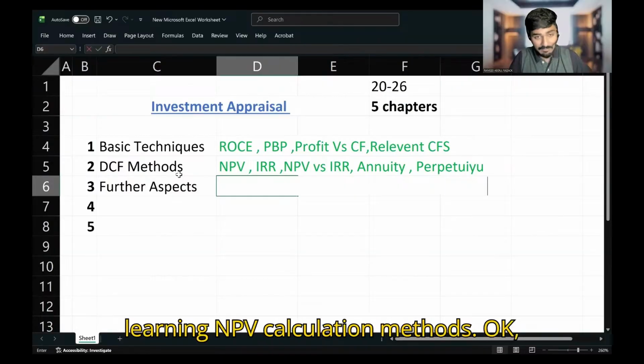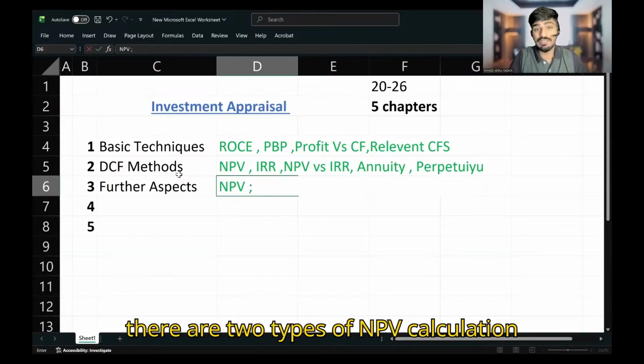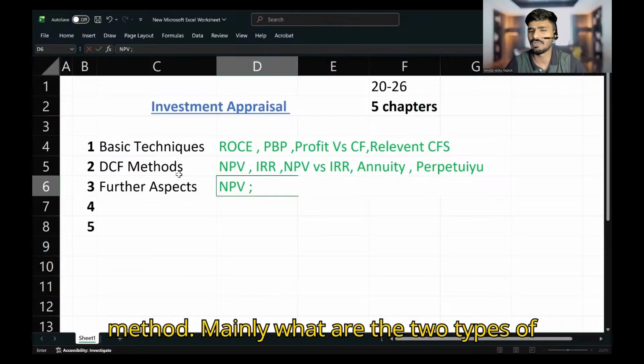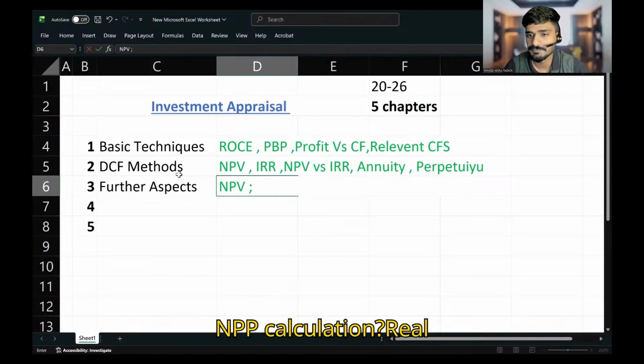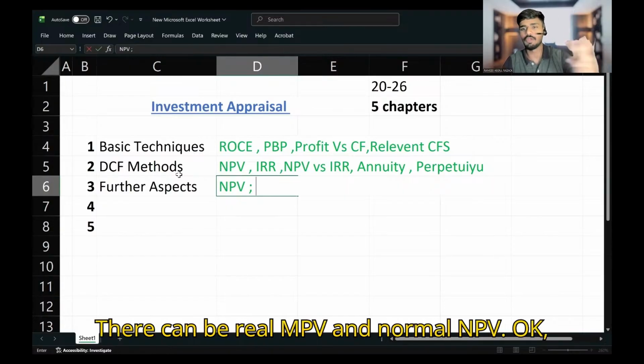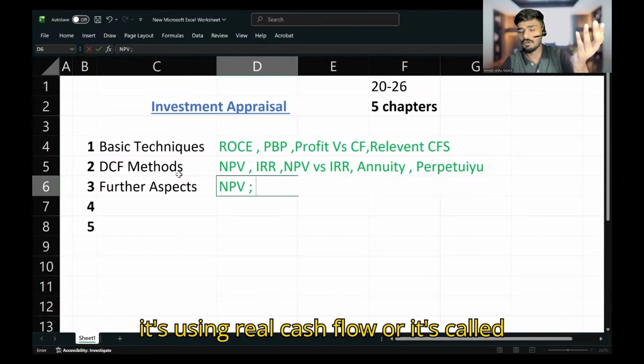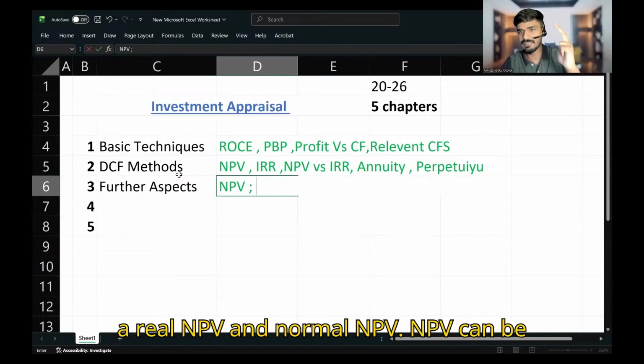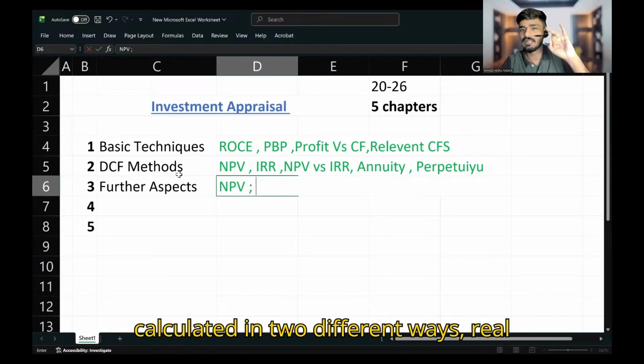Here, we are learning the NPV calculation method. There are mainly two types of NPV calculation method. What are the two types? It's not real cash flow. There can be real NPV and nominal NPV. Real NPV uses real cash flow, and there is nominal NPV. NPV can be calculated in two different ways, the real method and the nominal method.